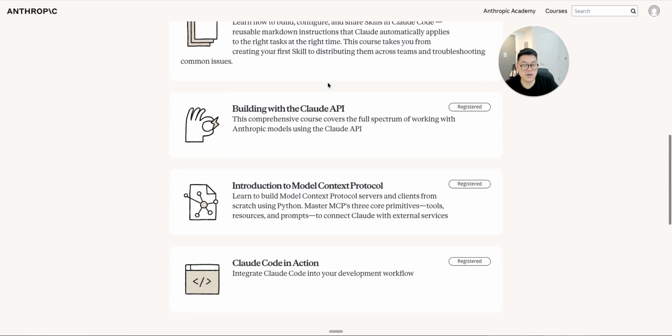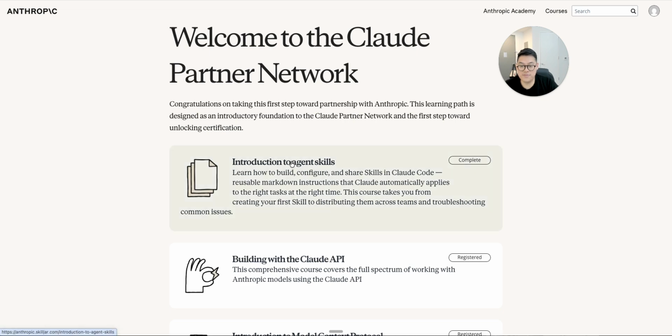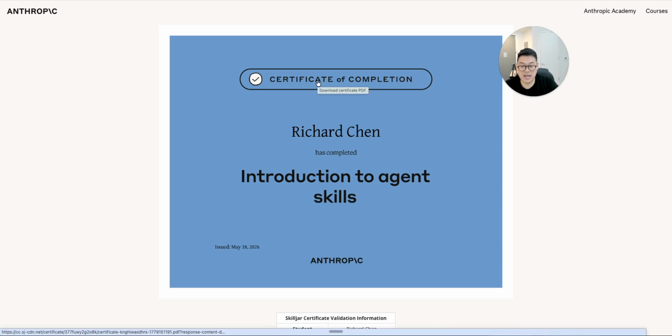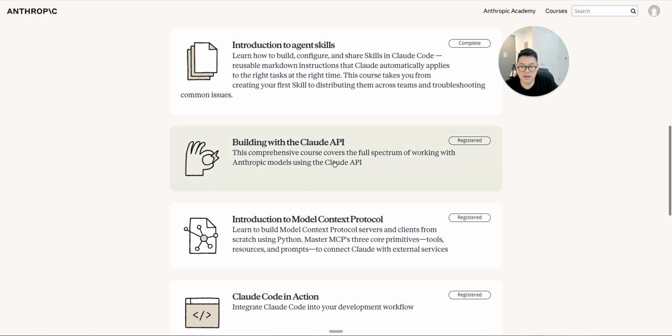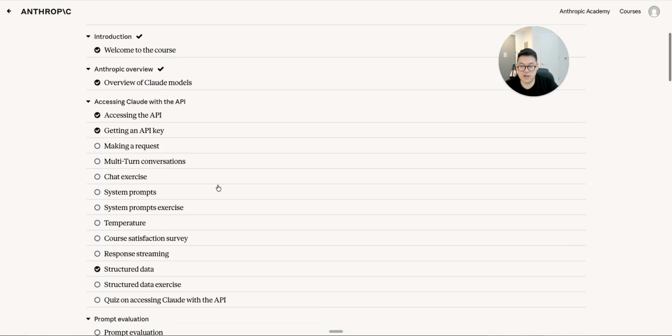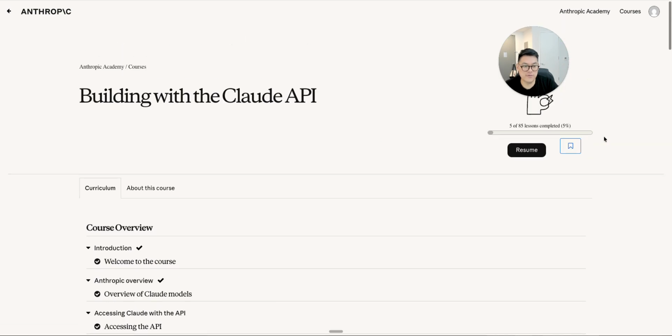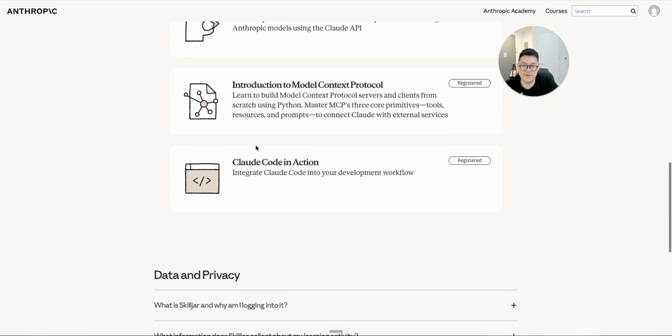So even though I completed it, and by all means, you can view my certificate, I cannot say that I'm confident in actually taking the exam. And that is a problem. That is a big problem, right? I feel like this is actually where a lot of people get stuck, because there's 85 lessons that are involved, and I went up to 5. And then you basically have the rest of this.